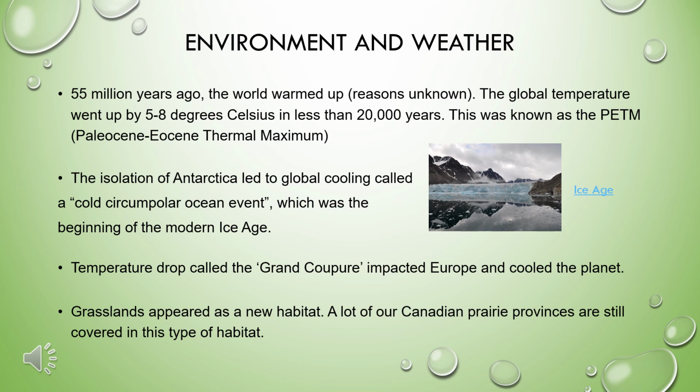55 million years ago, our world warmed up. In fact, it warmed up between 5 and 8 degrees Celsius in less than 20,000 years. This was known as the PETM.